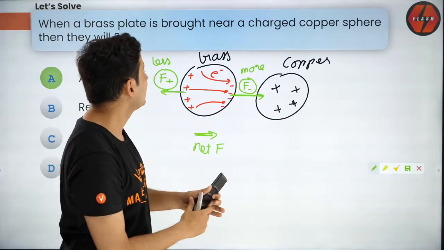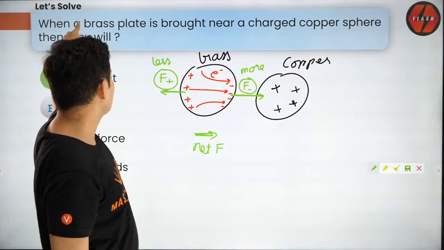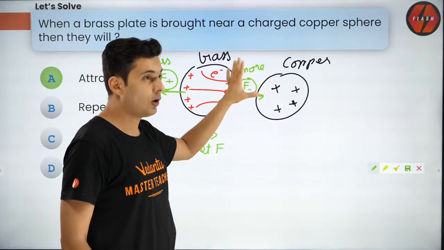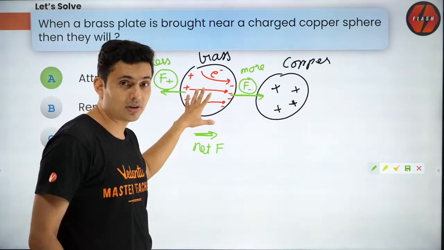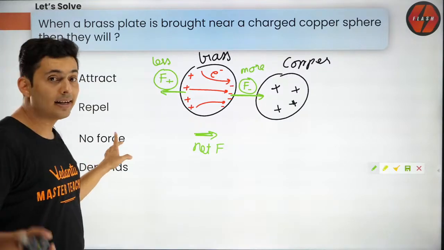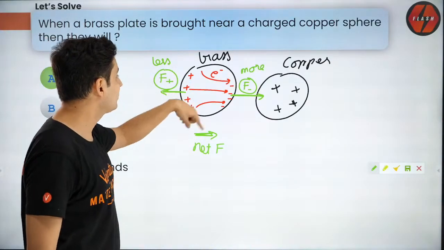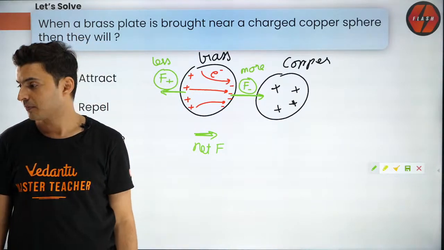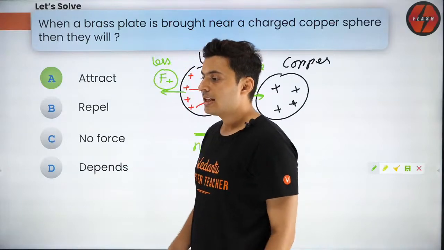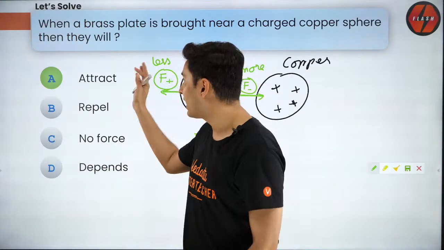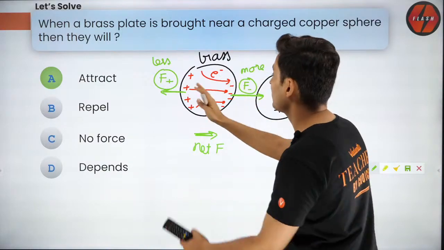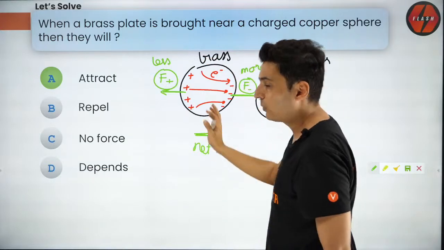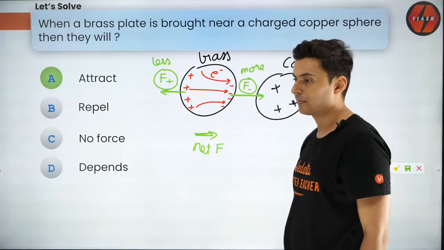A lot of people think that since the brass plate did not have any charge and only the copper had charge, this is a neutral body, so the force should be zero, no force. That is wrong. Understand, because of those induced charges, there will be a net force. That is the concept here. Even if brass is charged, the answer will still be attraction, because the charges on the brass will get distributed such that electrons will come here and protons will be left bare over there. Still the answer will be attraction only.